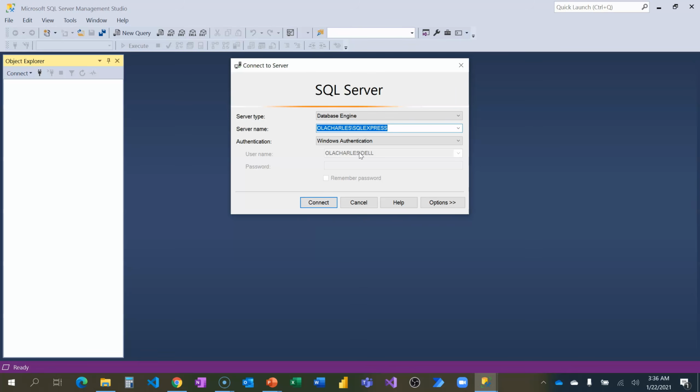It's done loading. It's time for me to sign in, and it's bringing up this option, server name. Automatically it's going to populate that because it's on local server. And what is the authentication method? It is Windows. But if it's server authentication, you have to put in the login name and the password. We are not connected to any server. Your system is the server. So in this case, Windows authentication is sufficient. I'm going to click on connect.